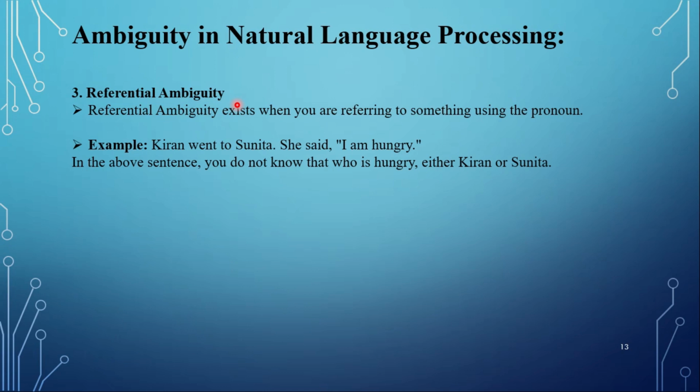Third one is referential ambiguity. This ambiguity exists when we are referring to something with the help of a pronoun. Let's take an example. Kiran went to Sunita. She said, I am hungry. In this sentence, we can't give a certain decision about who is hungry. That is, Kiran is hungry or Sunita is hungry. The pronoun she in this sentence has caused the referential ambiguity. I hope all are clear till now.